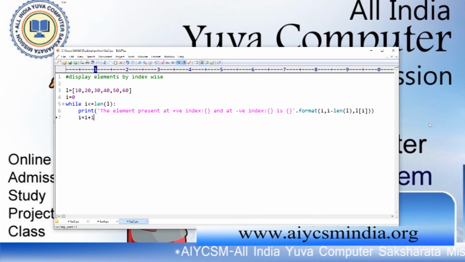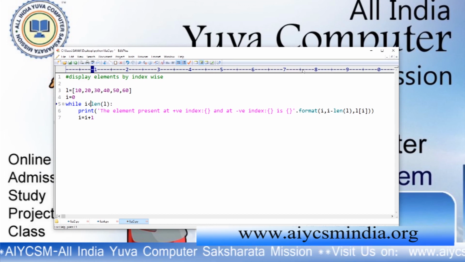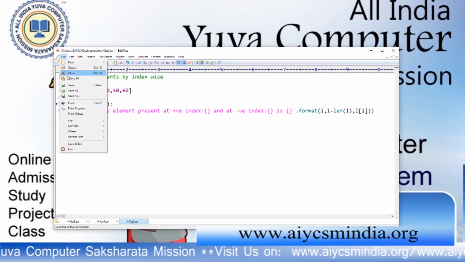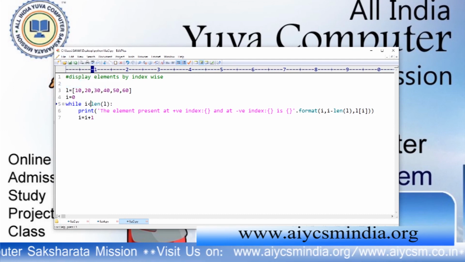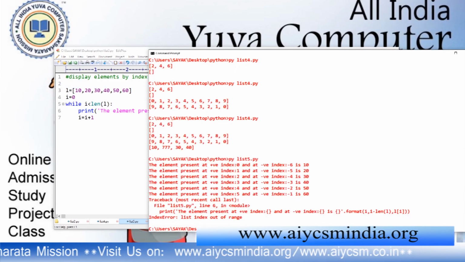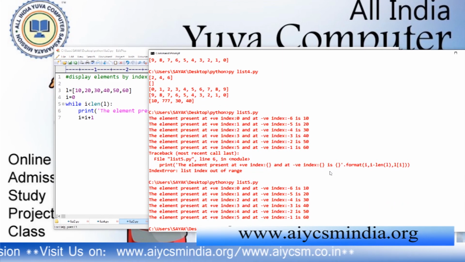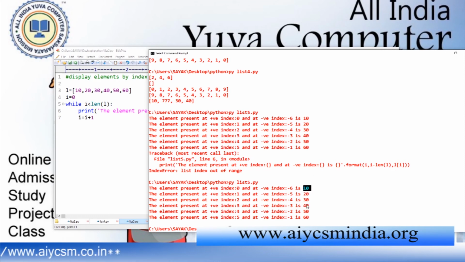It is not going to print, because I must be less than L, not less than or equals to, because of that it will provide an error. This is how it looks. The positive index 0 is equal to the negative index minus 6 and the value is 10. This value is 20, this is 30, 40, 50, and this is 60.